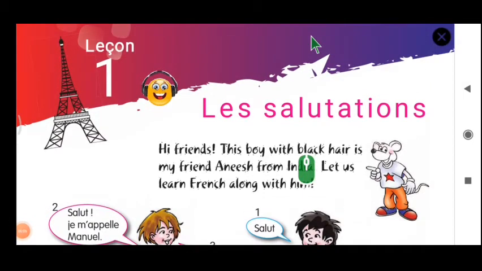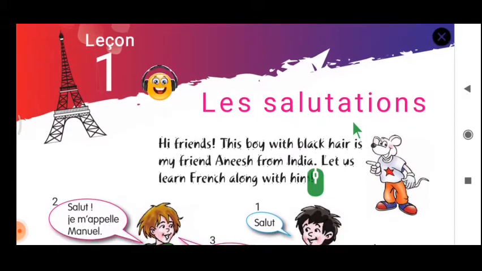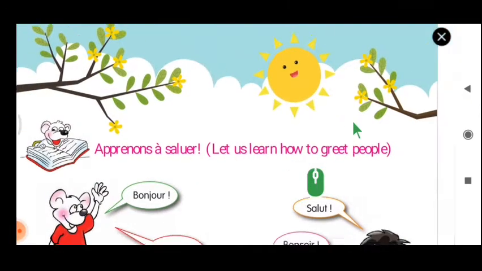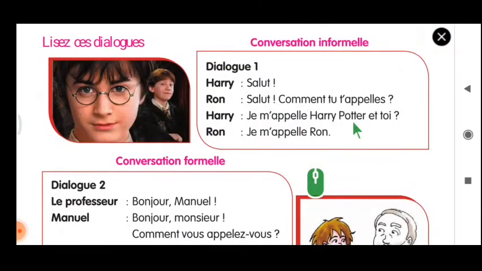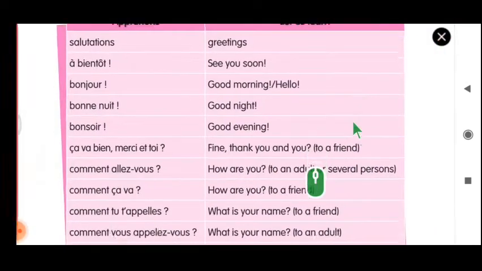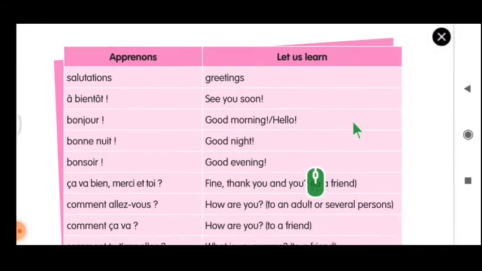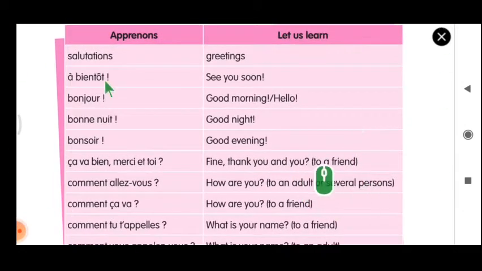So last class we were seeing leçon 1, les salutations, and in this lesson we were seeing vocabulary, right? So first let's revise this and then we will move to the dialogue. So move to the vocabulary page. Okay, so now please repeat along with me.